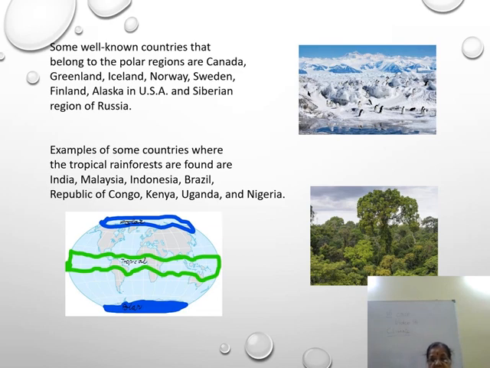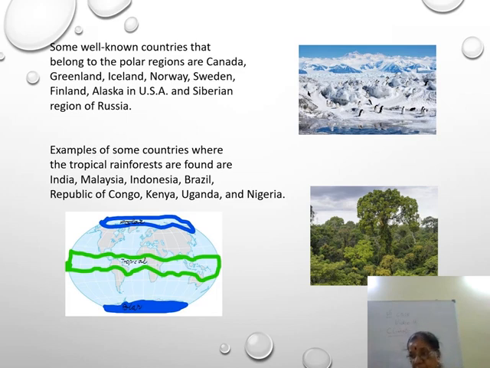To repeat, well-known countries that belong to polar regions are Canada, Greenland, Iceland, Norway, Sweden, Finland, Alaska in USA, and the Siberian part of Russia. Whereas examples of tropical rainforests are India, Malaysia, Indonesia, Brazil, Republic of Congo, Kenya, Uganda, and Nigeria.